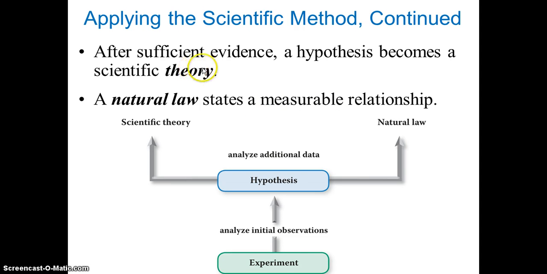And a theory is observable, it's from sufficient evidence. So that's the true difference between theory and natural law. And you can see, after analyzing initial observations from an experiment, you can analyze additional data, see whether the hypothesis is proven or not, and then you can identify a scientific law or theory.